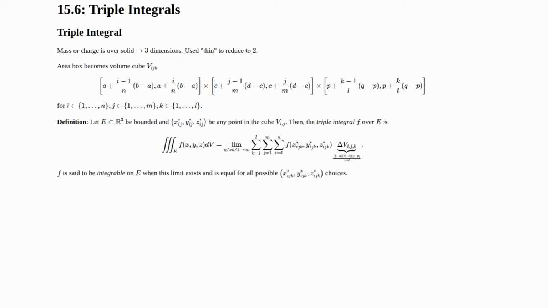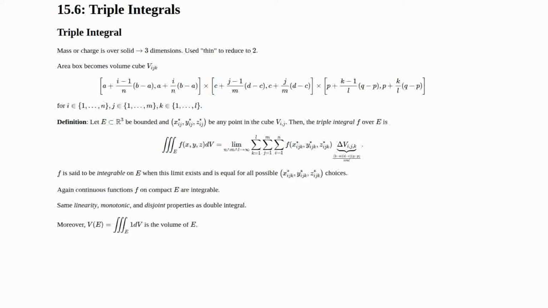F is said to be integrable when this limit exists and is equal for all different choices of points in the box. Again, when f is continuous and defined on a compact, meaning closed and bounded, set E, it is integrable. The standard properties of linearity, monotonicity, and disjoint sets that we explained for double integrals hold in exactly the same way, so we won't list them out and we won't prove them. Also, to get the volume of a set, we just substitute in density f equal to 1.